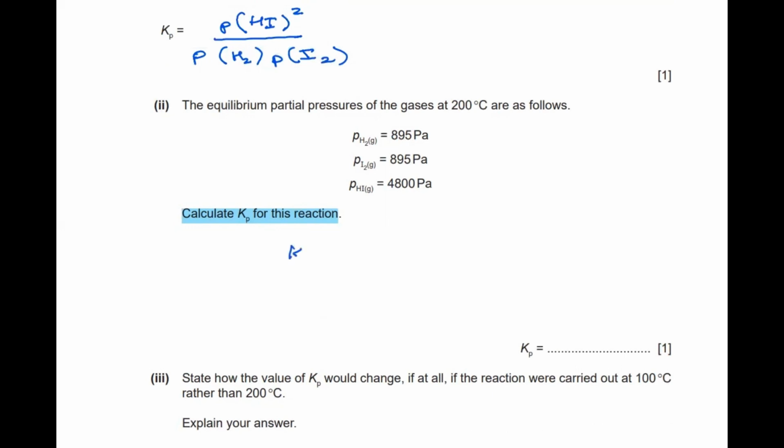We have 400, 4,800, and the square remains the same, divided by the product of 895, which is the partial pressure for hydrogen, and 895, which is the partial pressure for iodine. When we simplify this, we will get the answer 28.76.